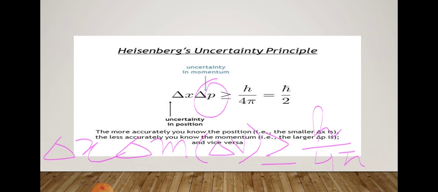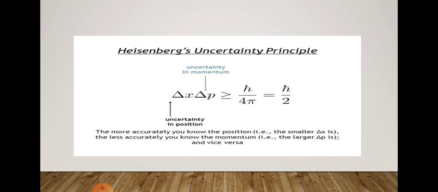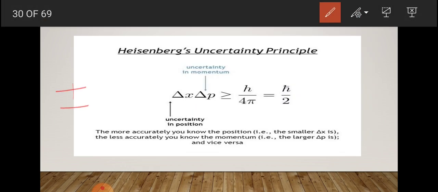Moving on to more explanation of the uncertainty principle. If lambda is the wavelength of light used to see a particle, then uncertainty in the position is plus minus lambda.